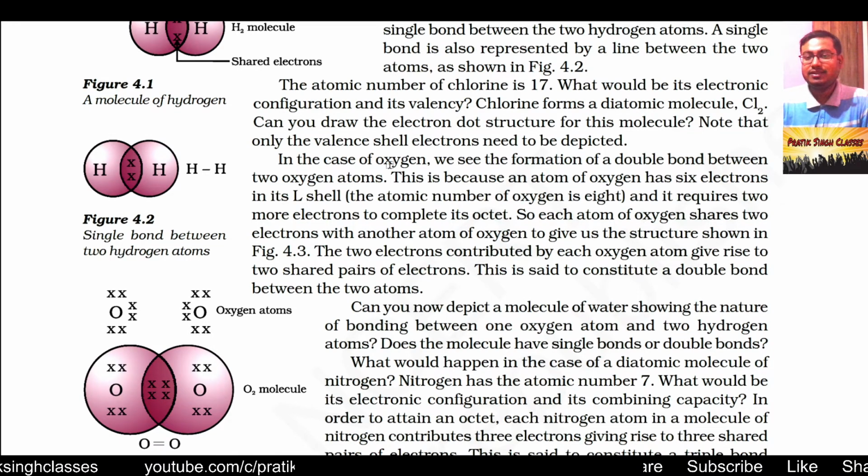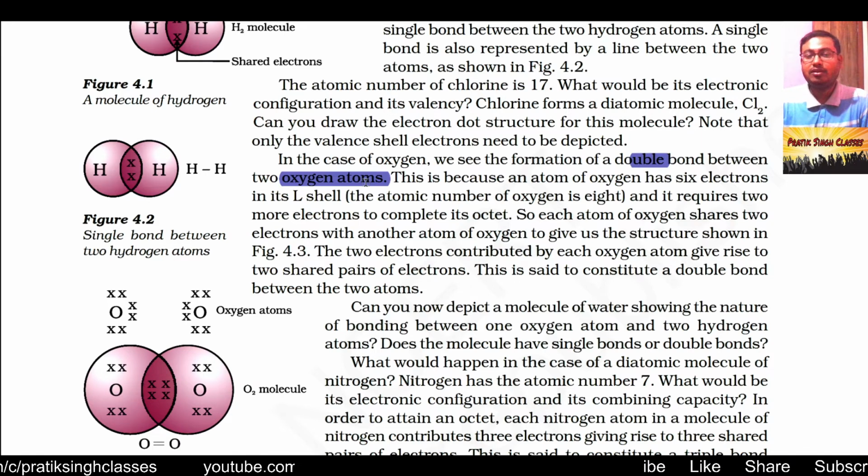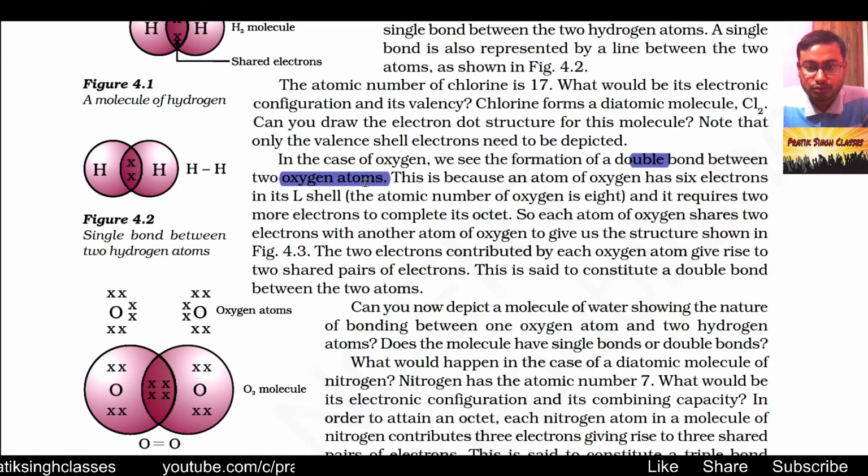In case of oxygen, we have a double bond between the two oxygen atoms. Why? Because oxygen's atomic number is 8, so it will have electronic configuration 2 and 6. In the outermost orbit of oxygen there are 6 electrons, and to fulfill the octet it needs 2 more electrons. So in that situation, 2 oxygen atoms combine together and share 2 electrons from each and make the octet fulfilled, and there we get O2.